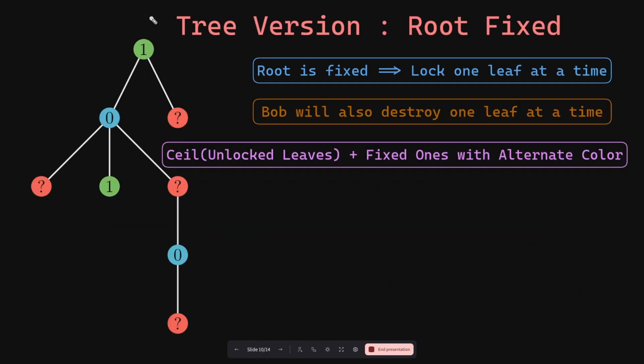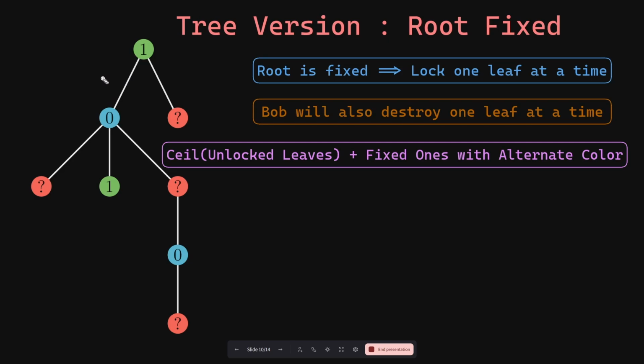How do we solve the tree version of the problem? Notice that the terminal elements are the root and the leaves. So now suppose that the root is already locked down at the start of the game, and suppose it is green in color. Then your best strategy is to lock down all the leaves in color blue so that you can get a score of 1 along this path.